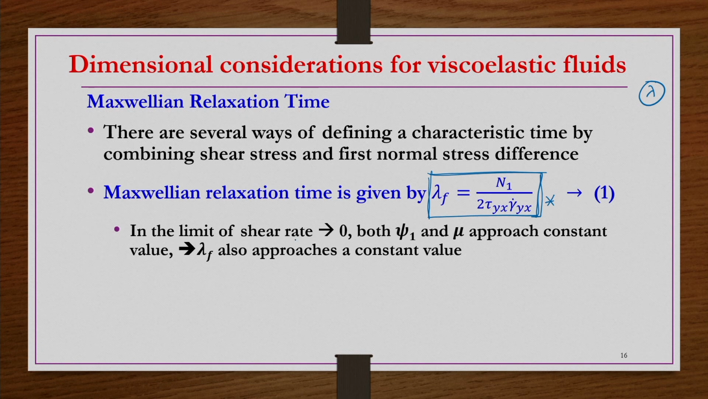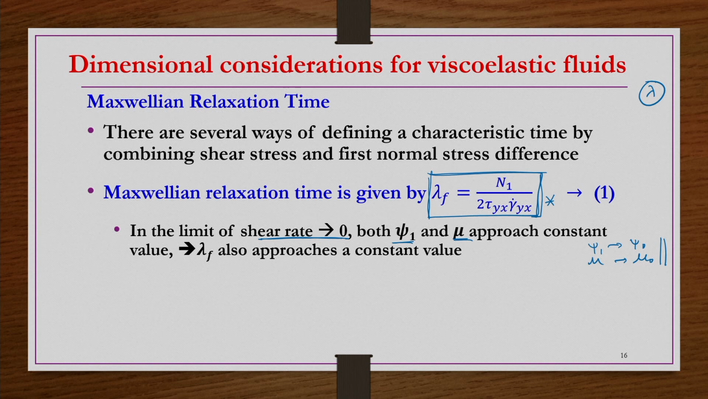However, in the limit of zero shear rate, or at low shear rates, we know that psi 1 and mu both approach constant values. Psi 1 approaches a constant value psi naught, and mu approaches the zero shear viscosity mu naught. So both of them are constant, which we have already seen.